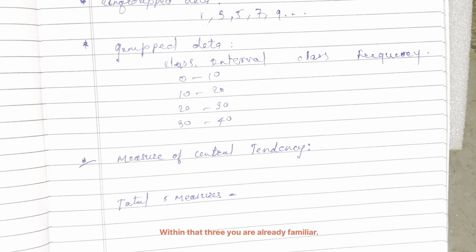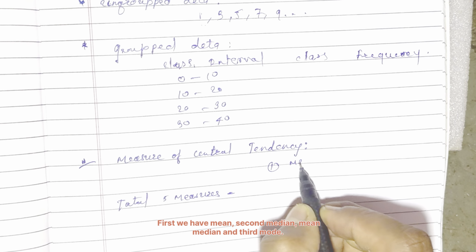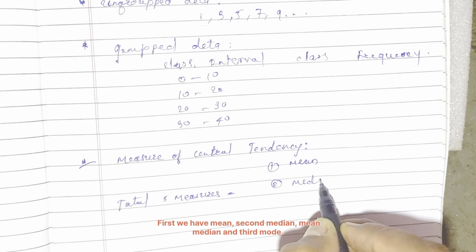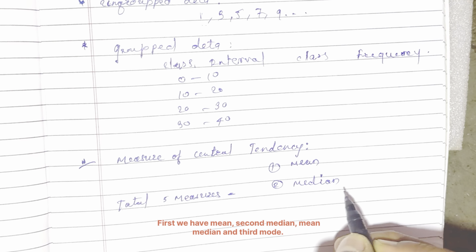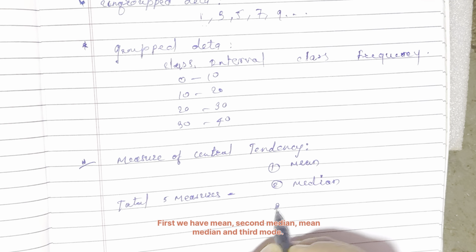Okay, there are a total of 5 measures. Within that, 3 you are already familiar with: mean, median and mode. First we have mean, second median, and third mode.